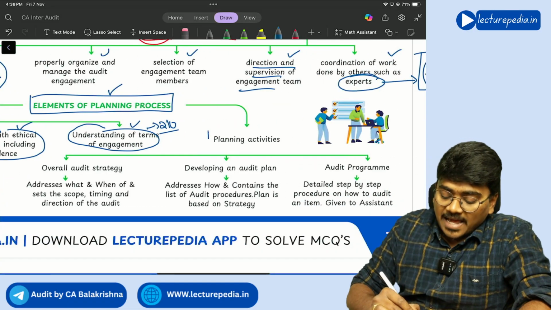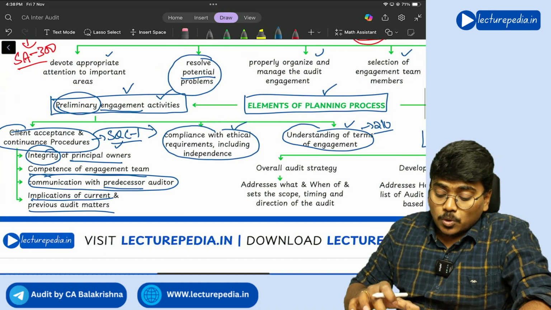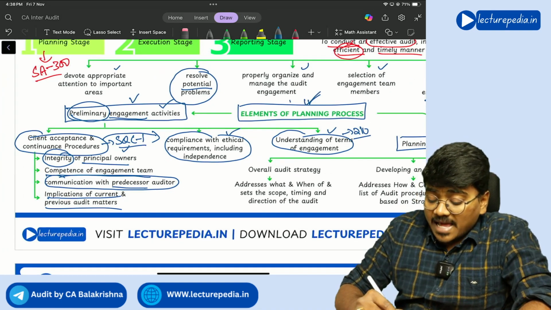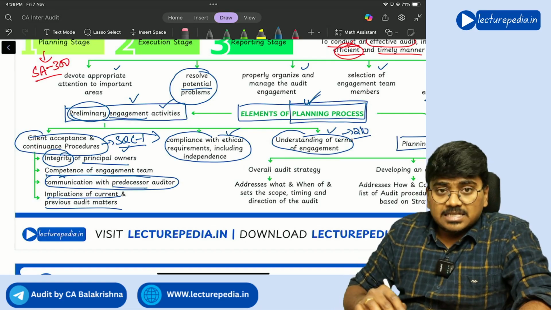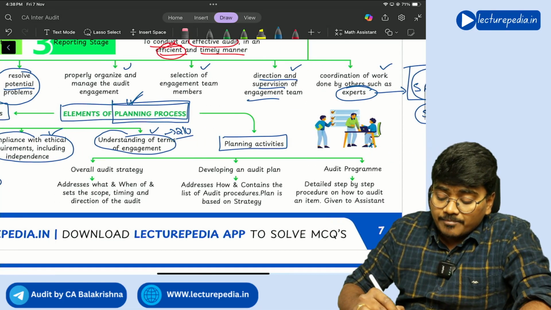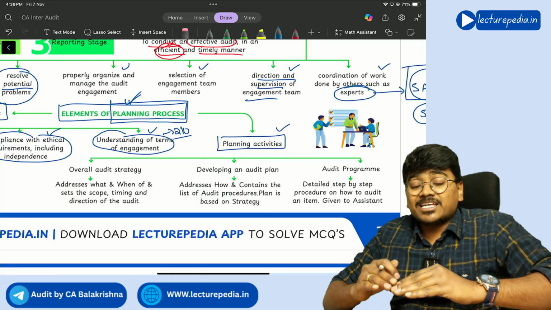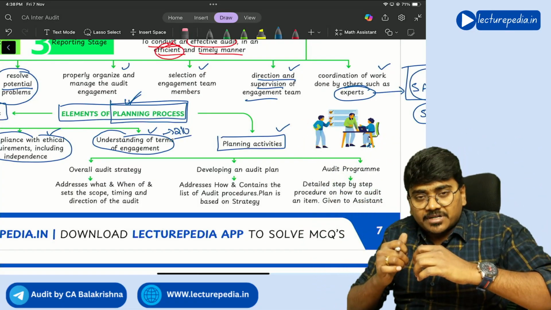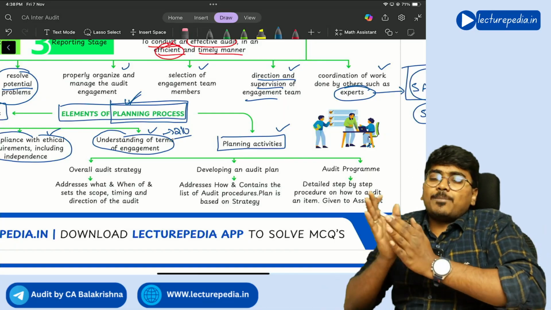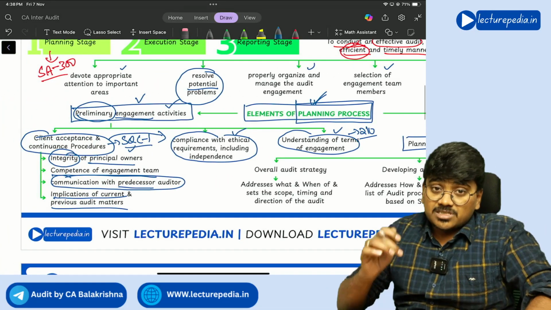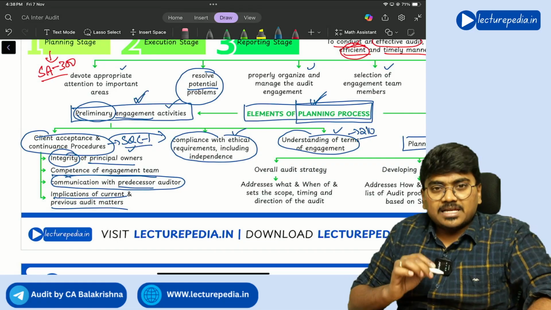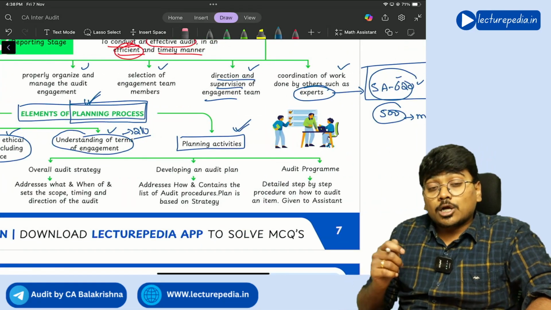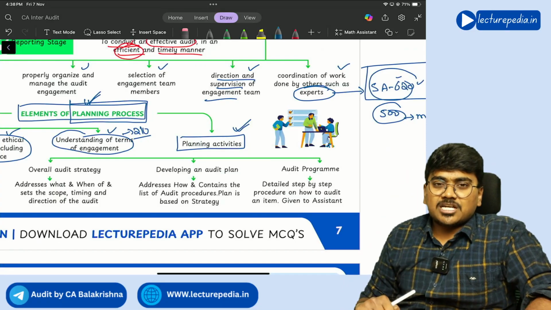Next, planning activities. In the planning process, you should not confuse. Planning process is different from planning activity. Planning process is broader, and planning activity is one part of the planning process. Planning process includes both preliminary engagement activity as well as planning activities. Getting it? Now there are three planning activities that you will perform.